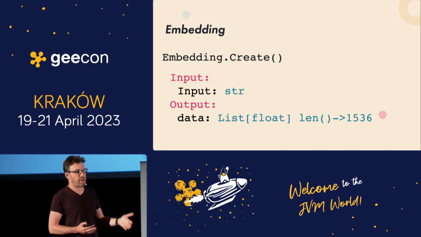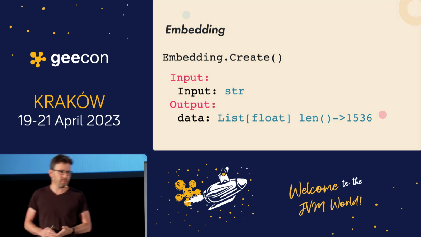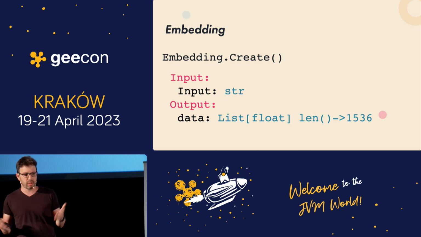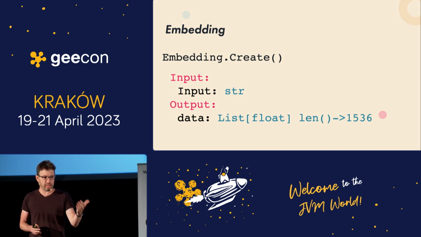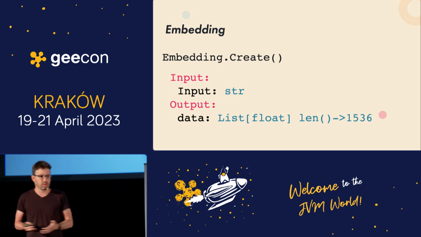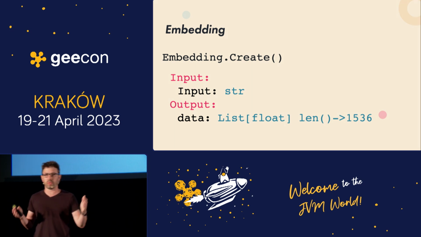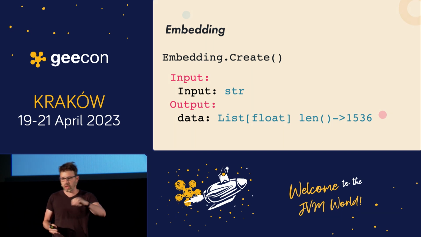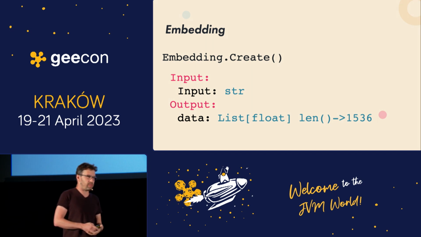This is the second API, which is embedding. You send the input, which is any text that you want, and as a result you get data, which now is not a completion, it's a list of floats. The list length is 1,536 floats. Each float is a dimension, right? So we have a multi-dimensional vector that shows us exactly where this text will be in the model.